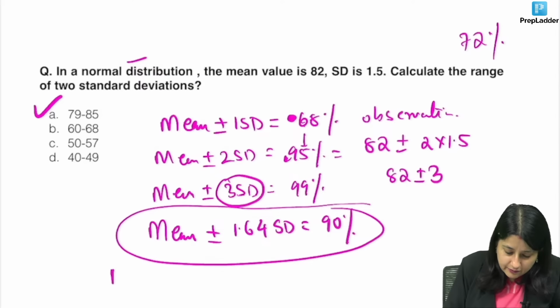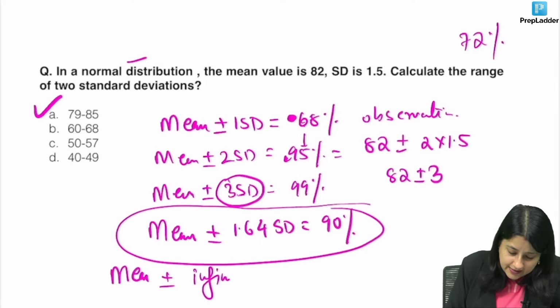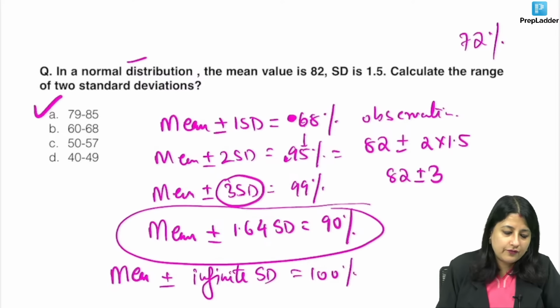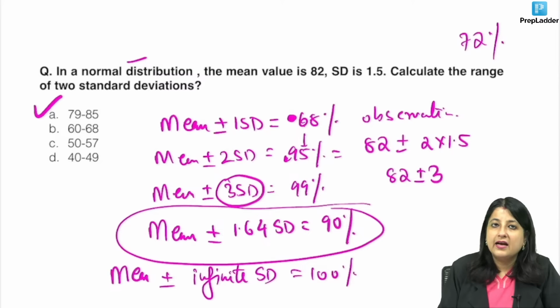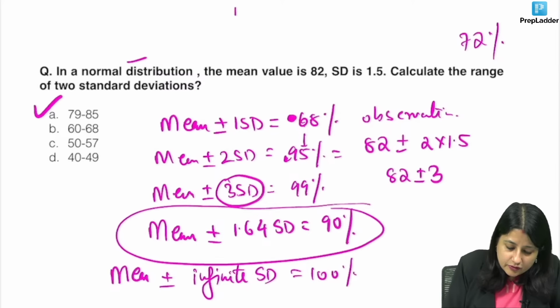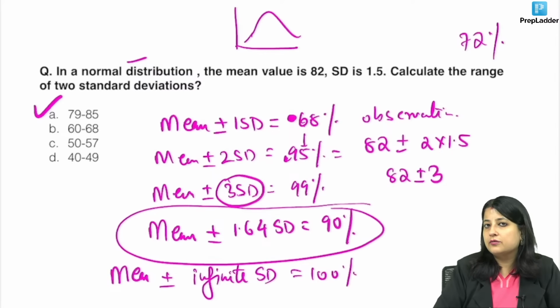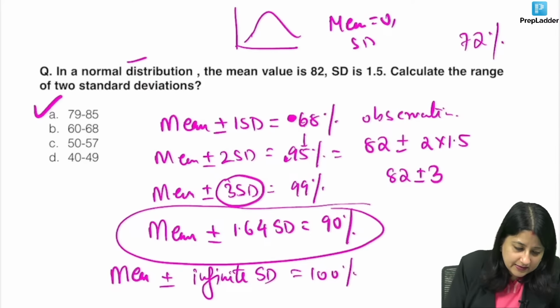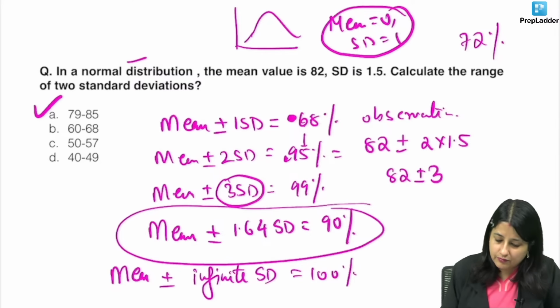100% of observations: mean plus minus infinite SD covers 100% of observations, that is infinite. And remember, in the normal distribution curve the tails of the curve will never touch the baseline. For the standard normal curve, mean is equal to 0 and standard deviation is equal to 1.